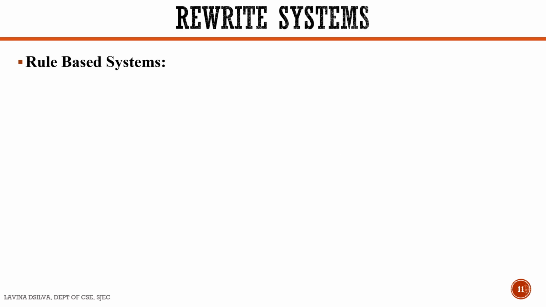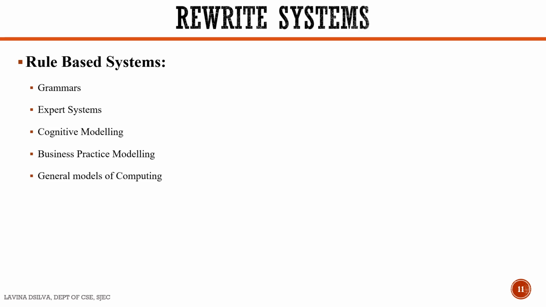The real-world applications of rule-based systems can be the grammars of different languages. We can use rule-based systems in expert systems, in cognitive modeling, in business practice modeling, and also in general models of computing. So to sum up the concept of rewrite system, a rewrite system is a simple or general computational model which consists of rules and an algorithm to implement those rules.